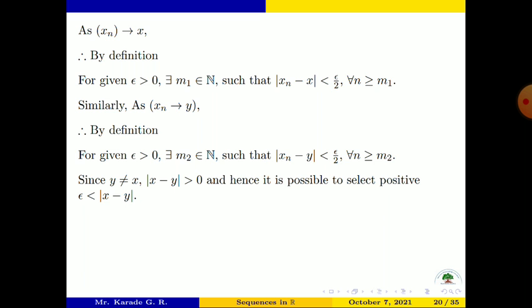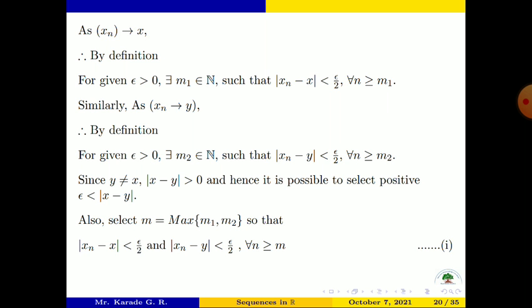Since y is not equal to x, therefore mod of x minus y will be strictly greater than 0, and hence it is possible to select a positive epsilon which is less than mod of x minus y. Also select m equal to the maximum of m1 and m2.